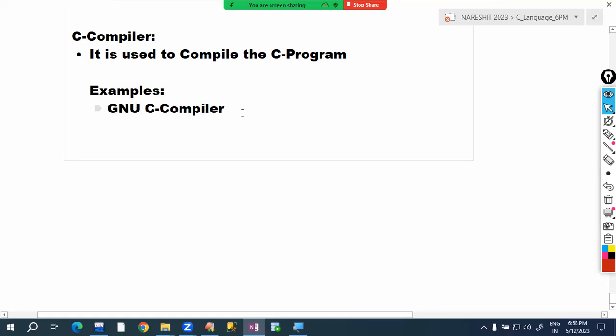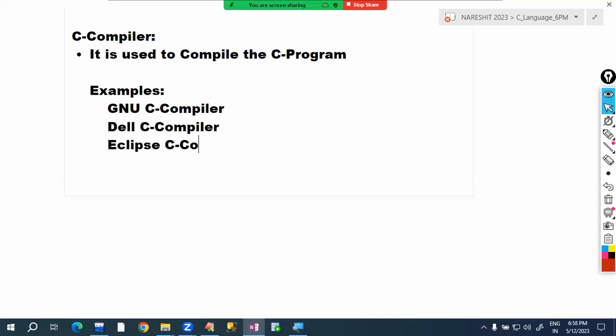Like this, in the market, Dell company's C compiler is available. Like that, Eclipse company C compiler is available. Eclipse C compiler is available.